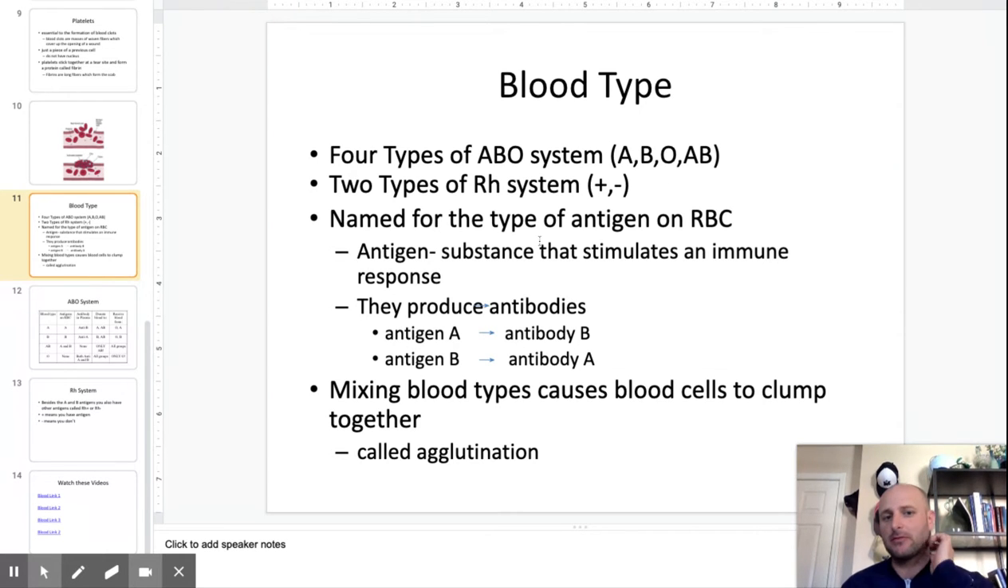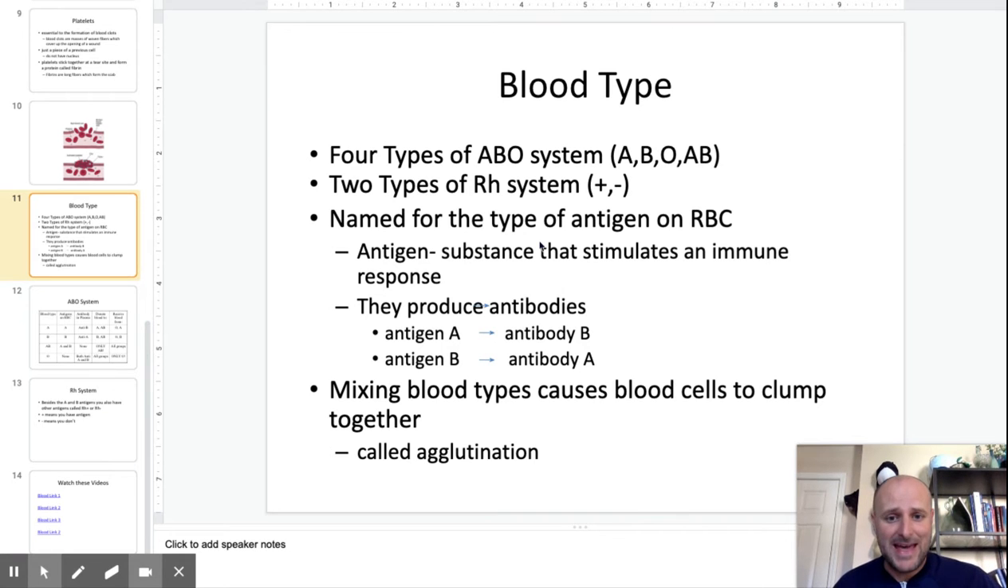These blood types are named for the type of antigen, and maybe a new word for you, found on the red blood cells. We all have different antigens found on the red blood cells. And an antigen is a substance that can initiate an immune response if you need to defeat a virus like the coronavirus or something else.